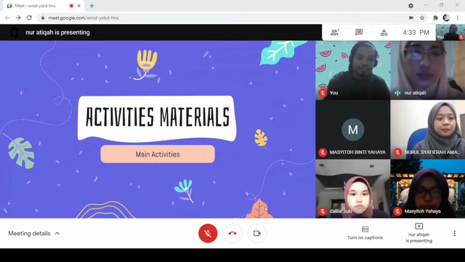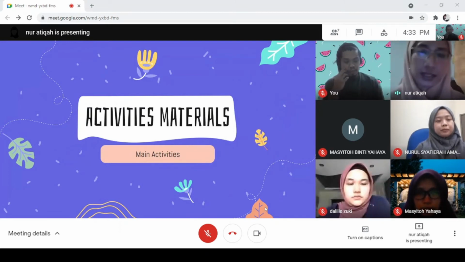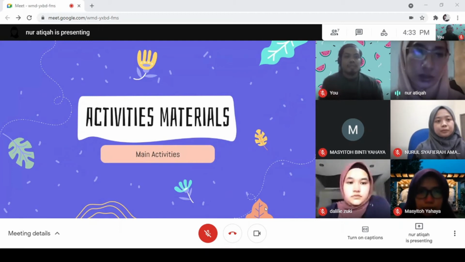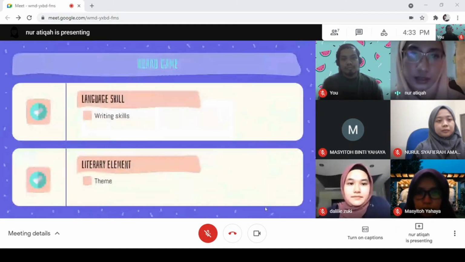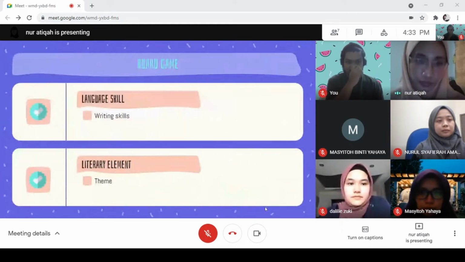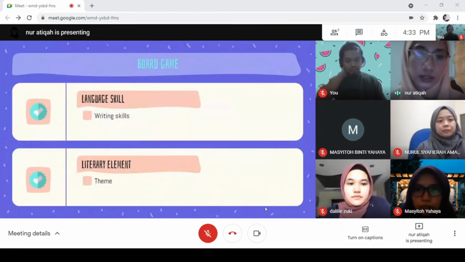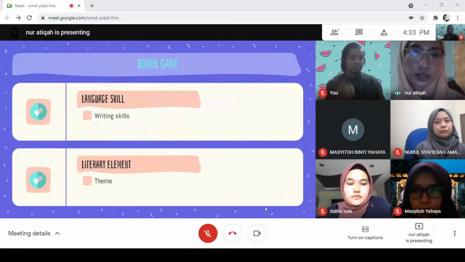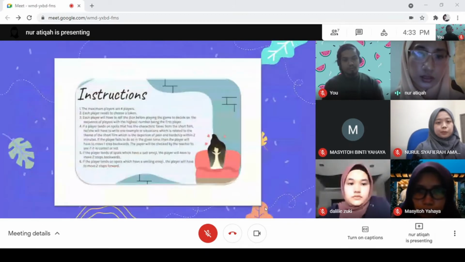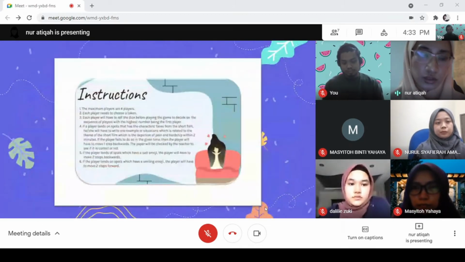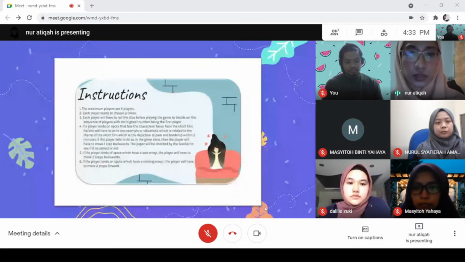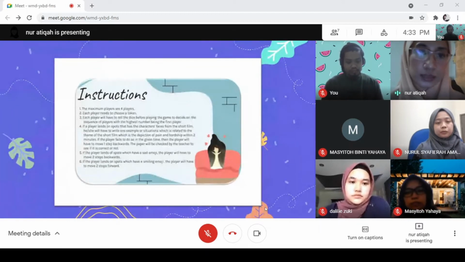Okay, for the next materials, the activities materials. The first one is the main activity, which consists of the board game. The language skill that we focus on for this board game is writing, and the literary element we use to teach writing is the theme. For this material, the students will be given an instruction card such as this one, for them to understand how to play the board game.